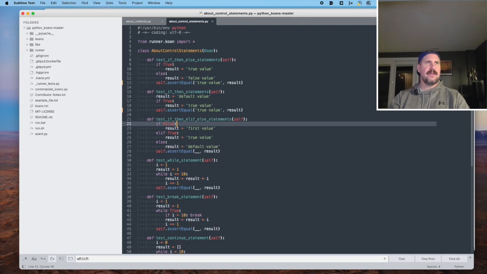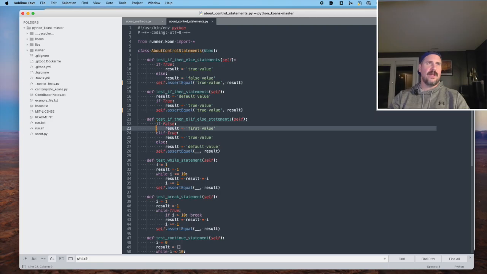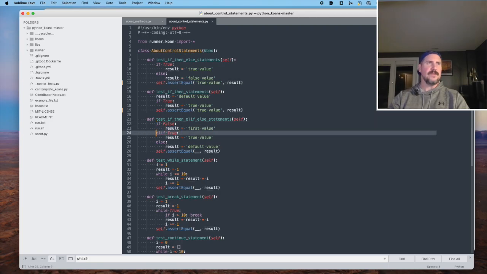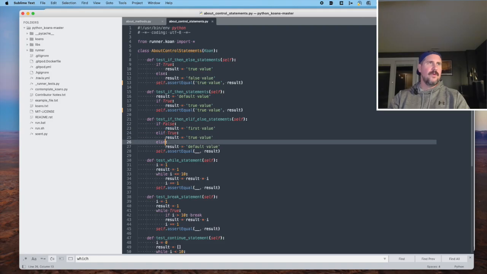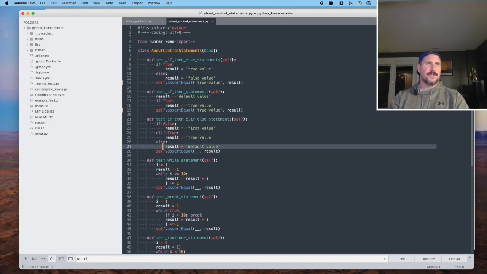Test if, then, elif, else statements. All right, so if false, the result equals first value. Elif, or else if, is like one if condition, and the next is another if condition, so you can chain them. If true, the result equals true value. Okay. Otherwise, the result equals default value.